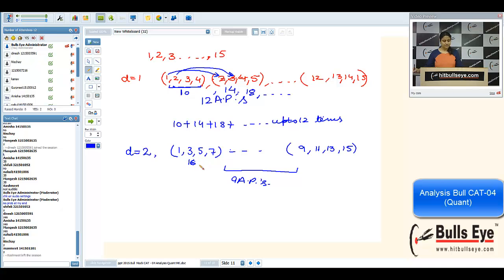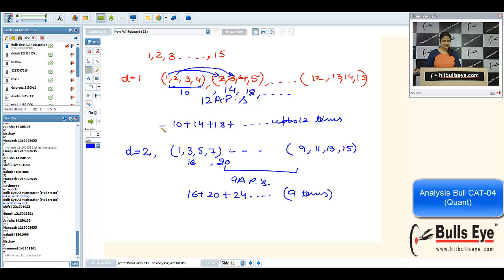What will be the next sum? 20. Addition of 1 to every term, that's why addition of 4. 16, 20, 24 and so on. So the total will be 16 plus 20 plus 24, and so on up to 9 terms.